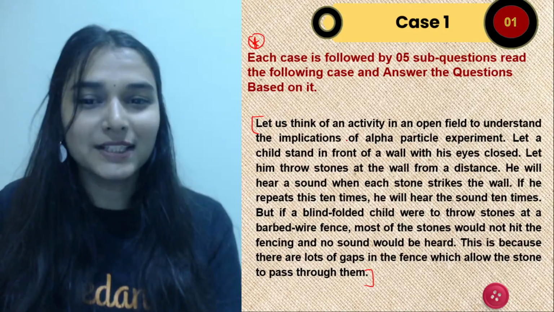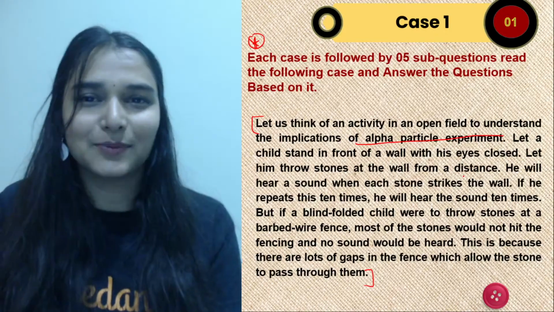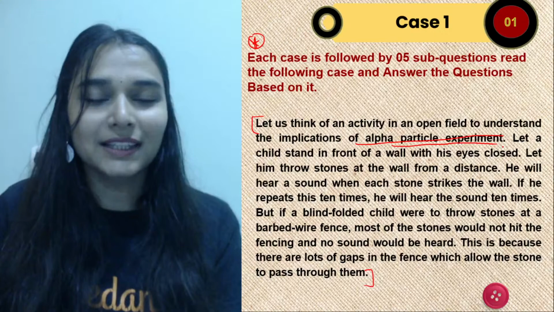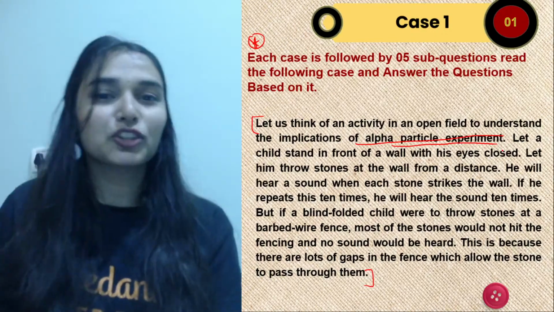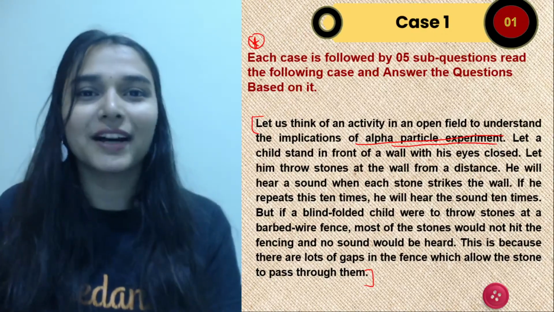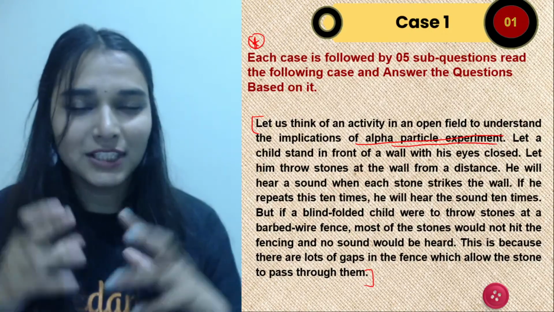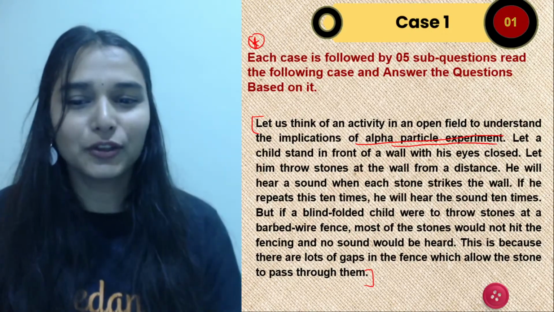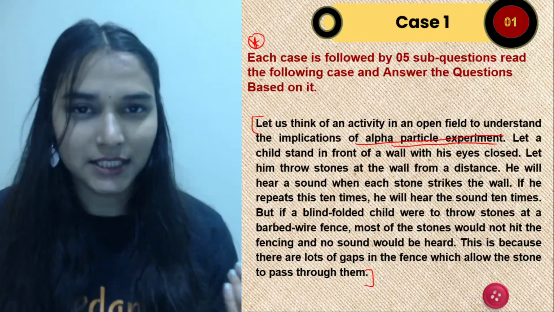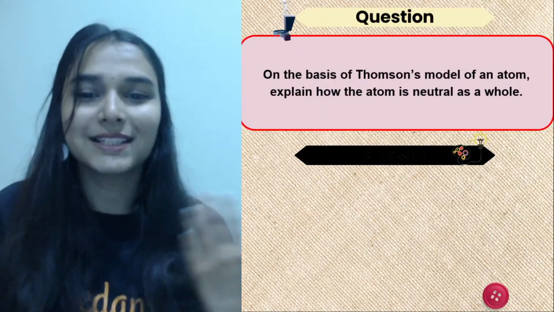Right from the first line you can see alpha particle experiment. So the moment you read this line, your mind will immediately go to Rutherford's alpha ray scattering experiment. All the points around it will start revolving in your mind. So you can just go and solve the questions directly. That will save your time.